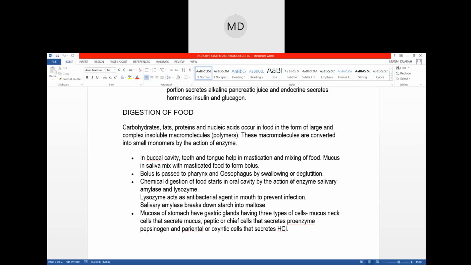Maltose. And then the function of lysozyme, this is a second enzyme. So what will it do? It will act as an antibacterial agent. Lysozyme acts as an antibacterial agent in the mouth to prevent infection. Antibacterial agent means it will fight against bacteria. It will prevent bacterial infections. It will not allow your mouth to get infected.